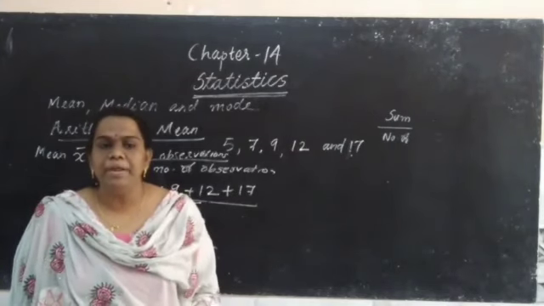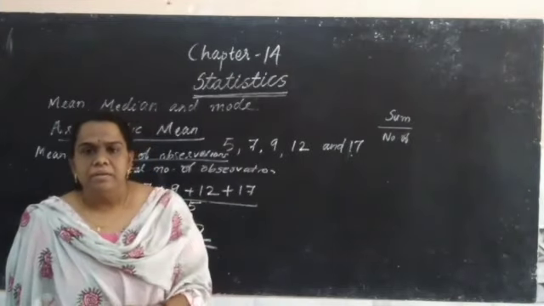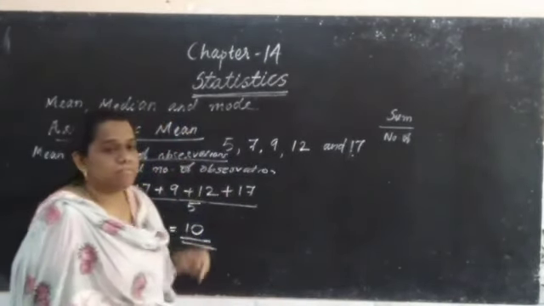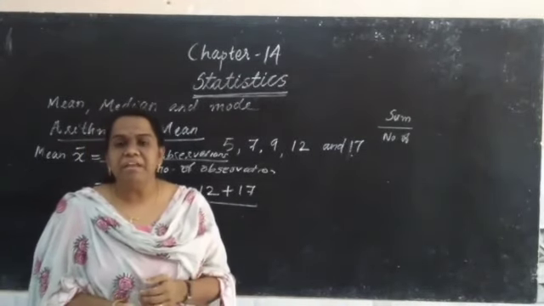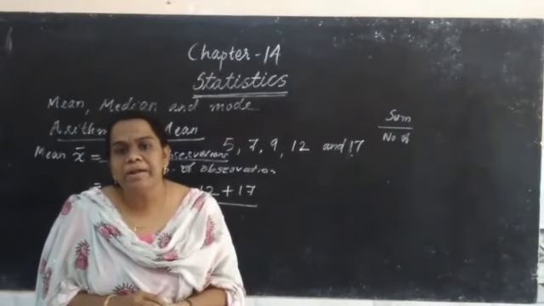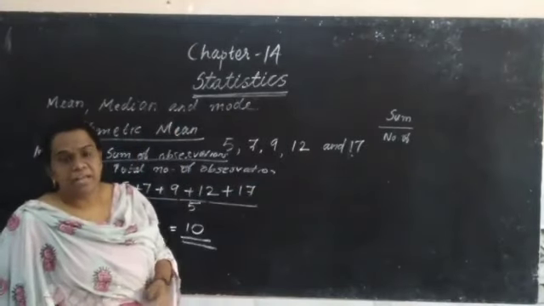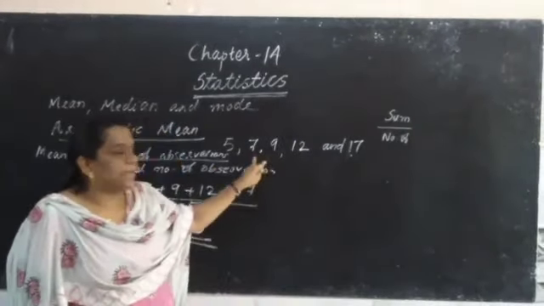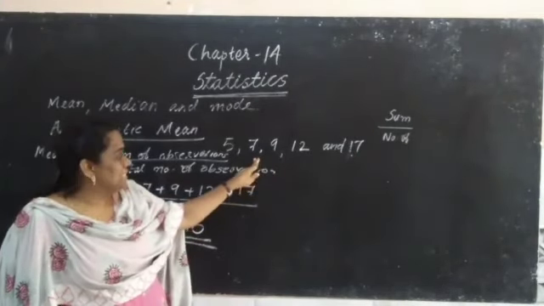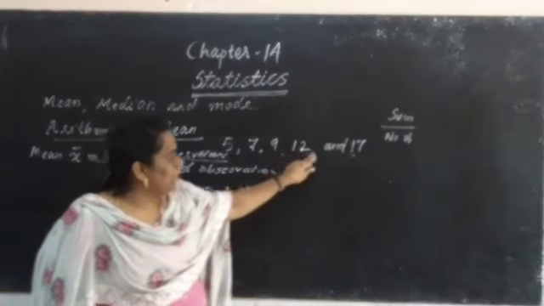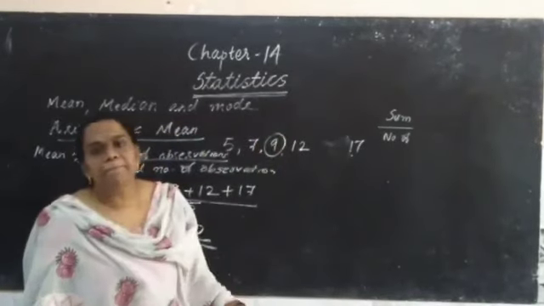And how to find the mode? Do you remember mode? Median, do you remember median? What is median? Median is the middlemost observation when we write it in ascending or descending order. Here the data is already given in ascending order: 5, 7, 9, 12, 17. Which is the middle value? 9. This is known as median.